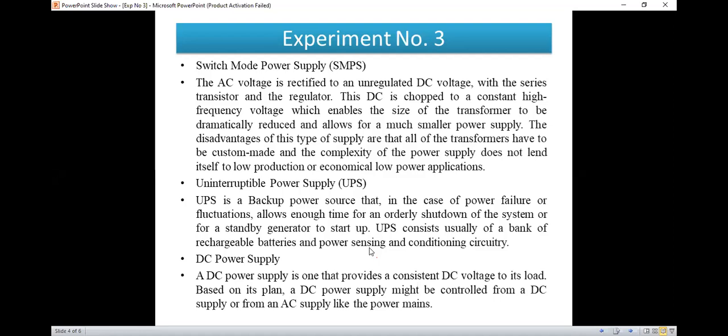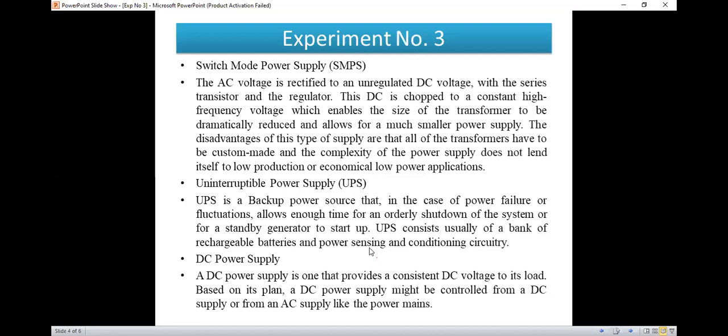Based on its plan, a DC power supply might be controlled from a DC supply or from an AC supply like the power mains. So this DC power supply can be controlled from a DC supply as well as from AC.